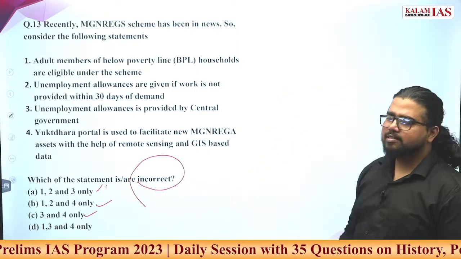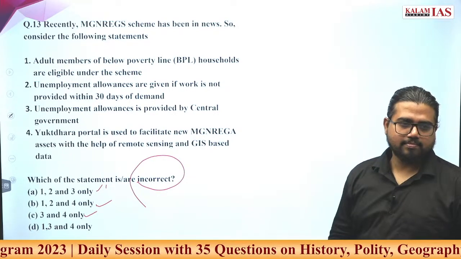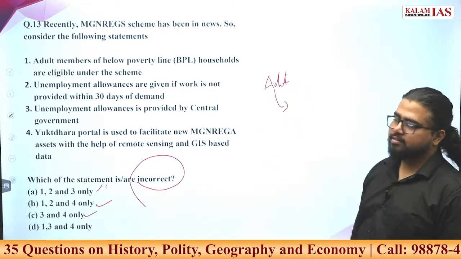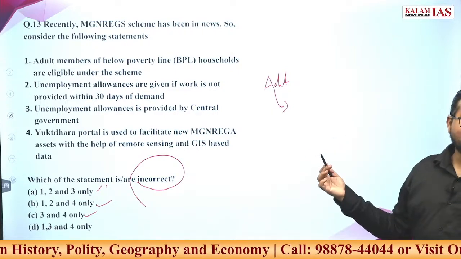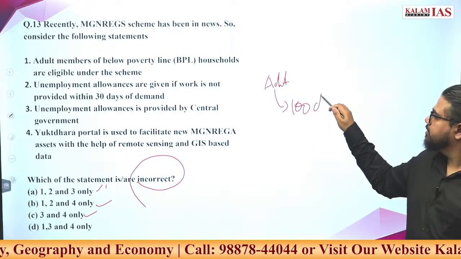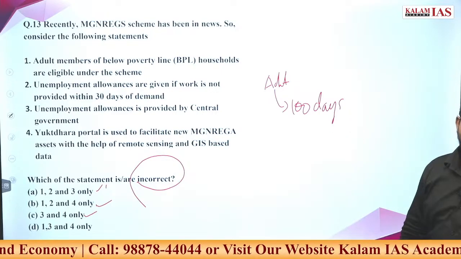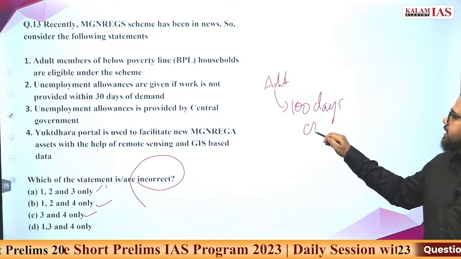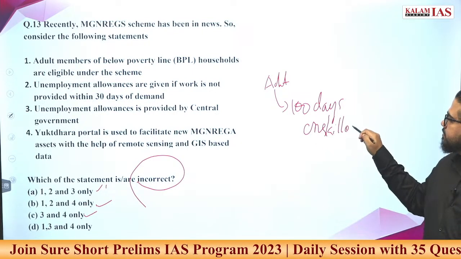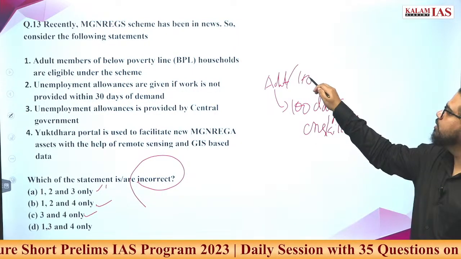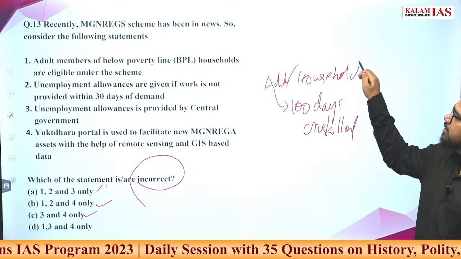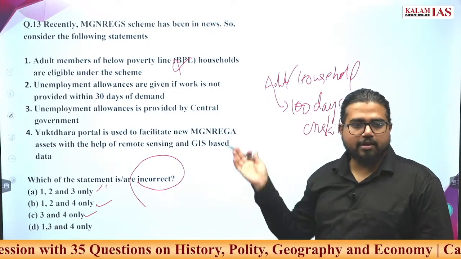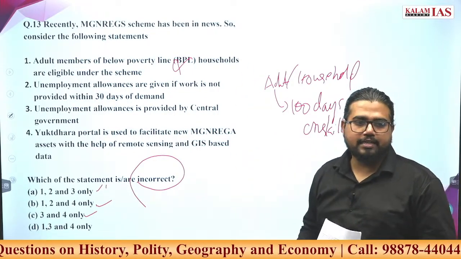What is Manrega about? Any adult member can be part of it. What does it provide? 100 days of what kind of guaranteed employment? Unskilled, mostly unskilled employment. One adult per household. There is no criteria like BPL. Even if APL, you can still apply if you are giving the eligibility.